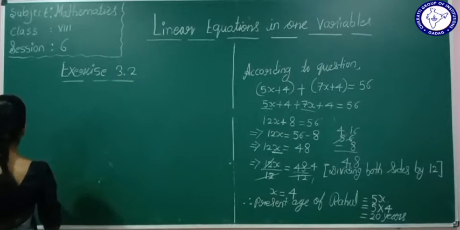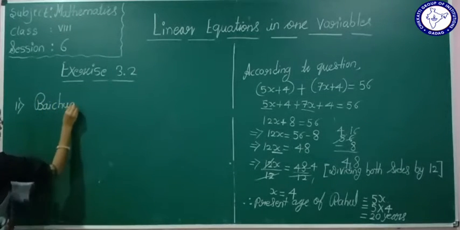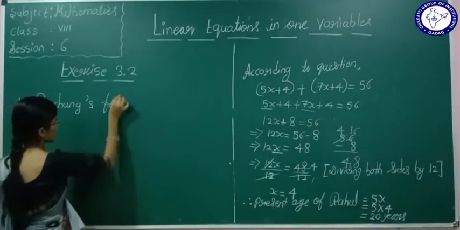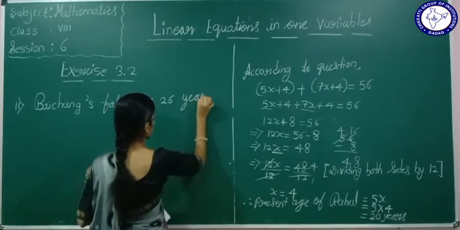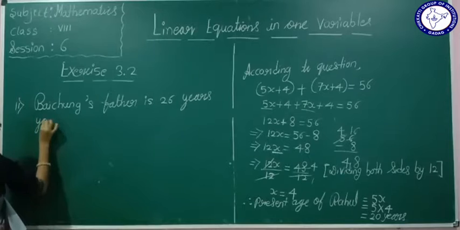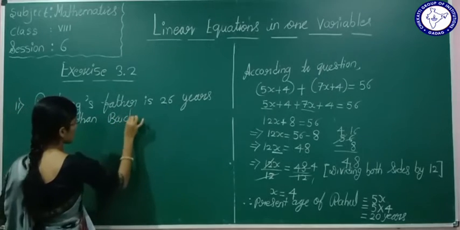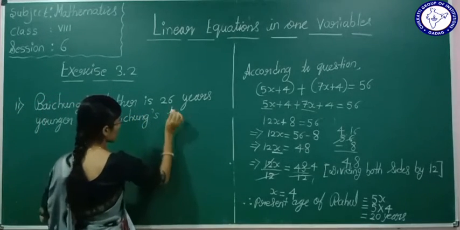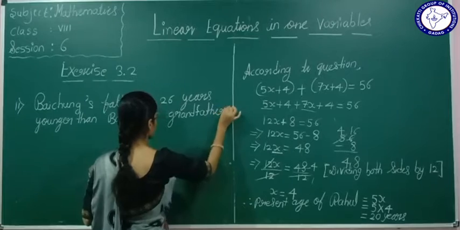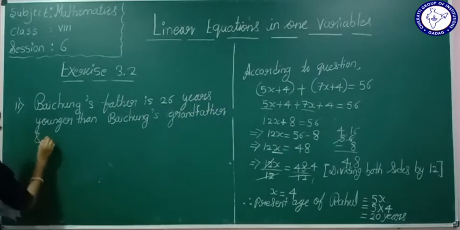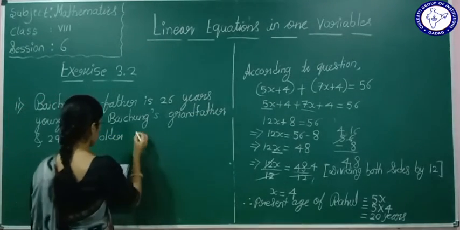So we will solve here the 11th one. Say Baichung's father is 26 years younger than Baichung's grandfather and 29 years older than Baichung.